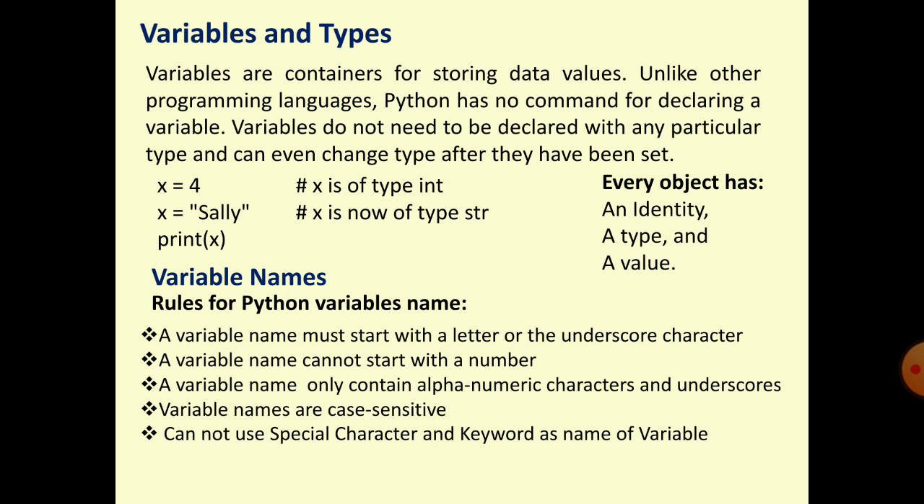Just like identity. Suppose a teacher: ID, teacher number, employee number will be there. Type is the subject, which type of teacher, for what subject. Next is the value of the teacher: what is contained in the brain will be the value. Teaching is the value of a teacher.